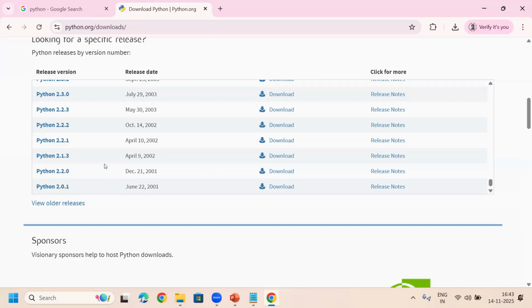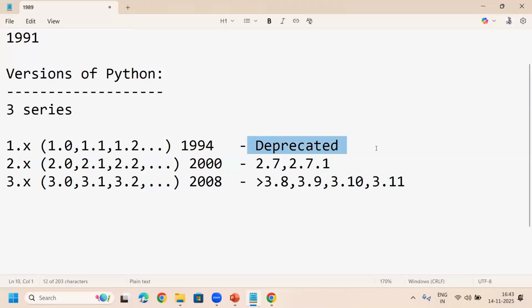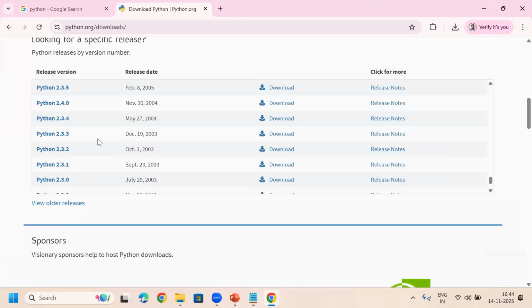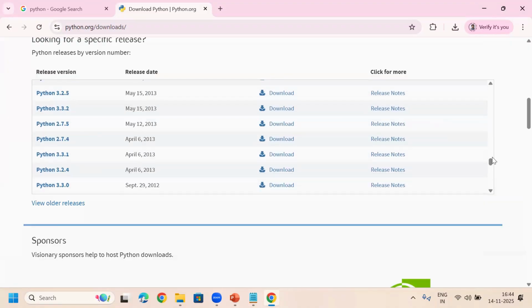You can find here 2.x series and 3.x series. But there is no software of which version here? 1.x series. That you have to observe here. That's why I said this 1.x is totally deprecated, means outdated. In this official website, the Python people have not given anything about this. There is no such software existing related to the 1.x series. Okay, that is one.